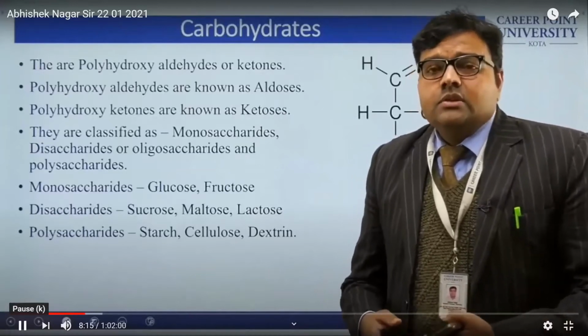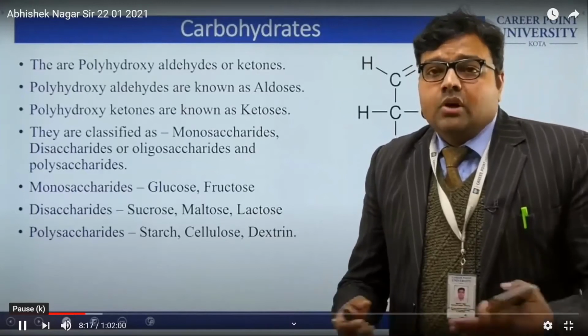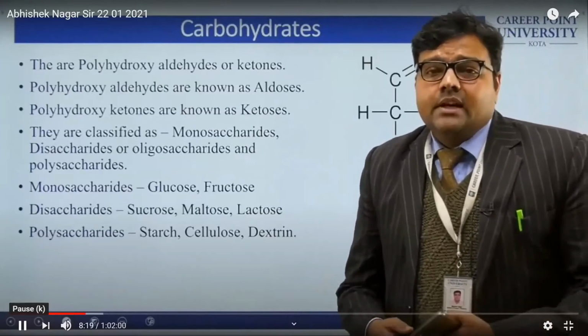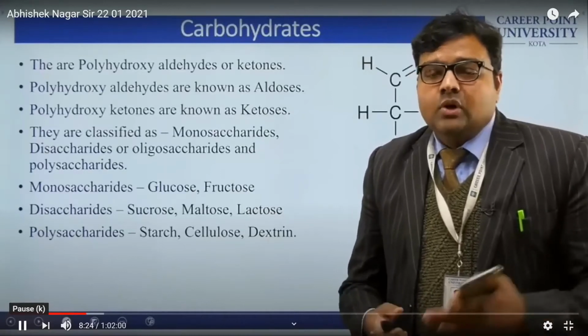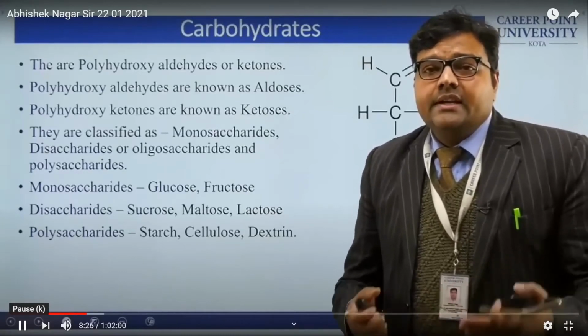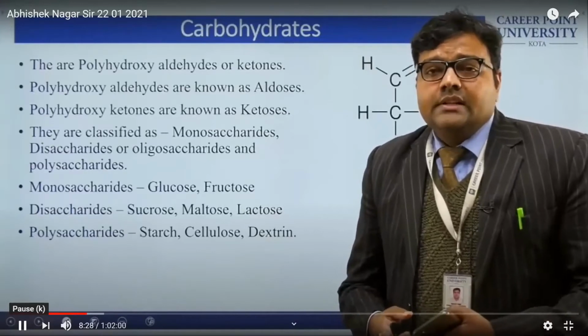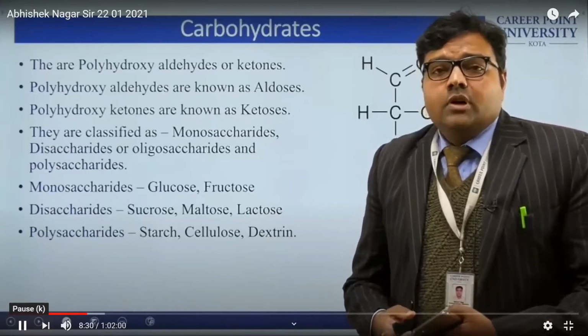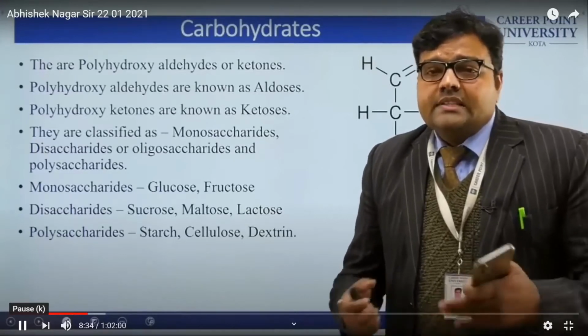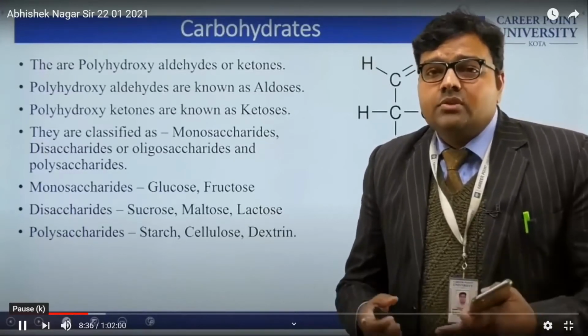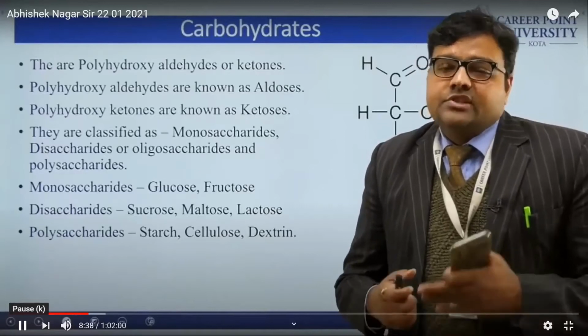So in broad terms, we can say that carbohydrates are polyhydroxy aldehydes or ketones. So what are these? For example, for each class we need a basic molecule for discussion.